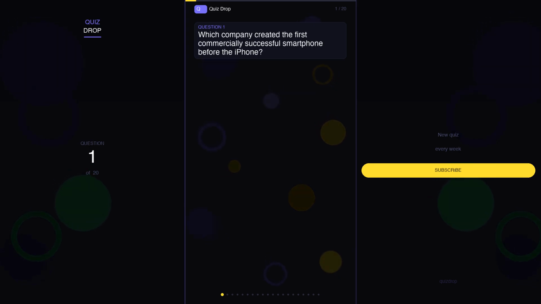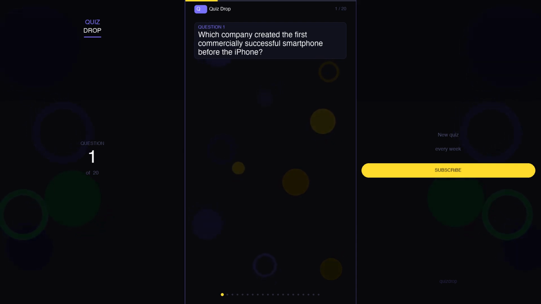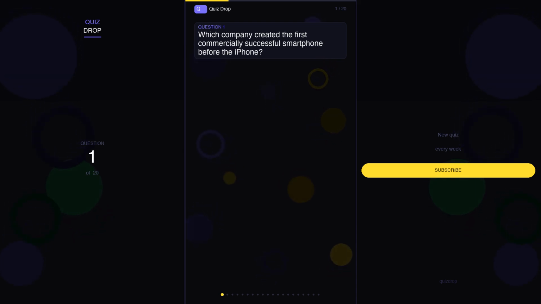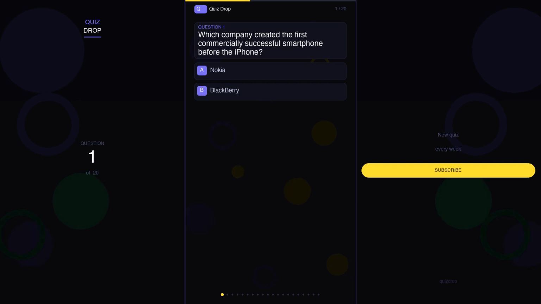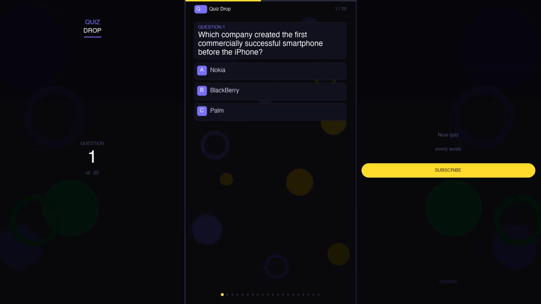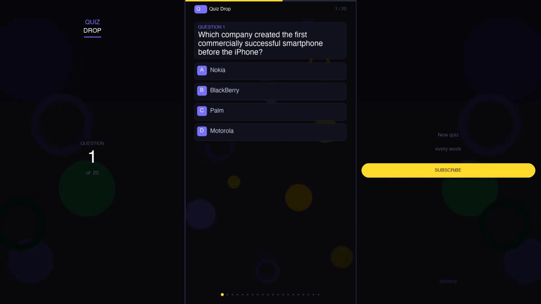Let's go. Question 1. Which company created the first commercially successful smartphone before the iPhone? Your options are A. Nokia, B. BlackBerry, C. Palm, D. Motorola.